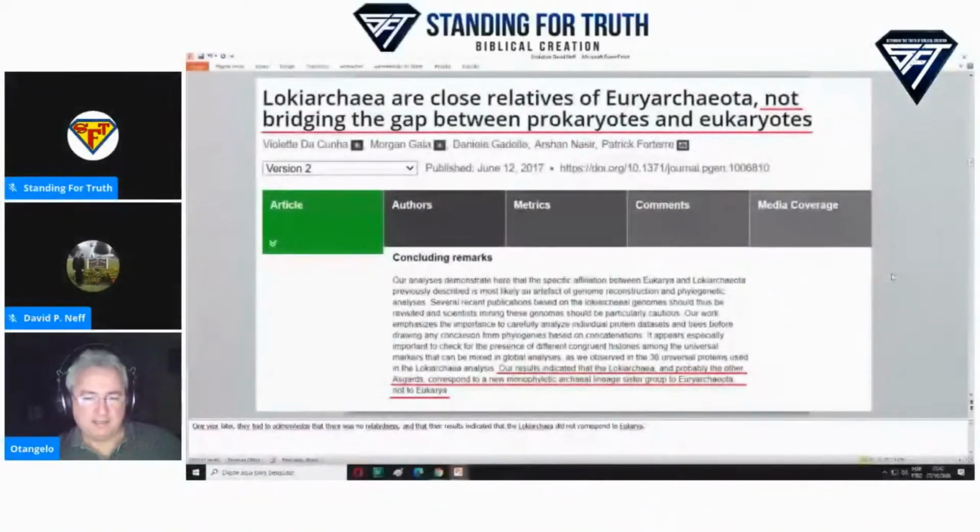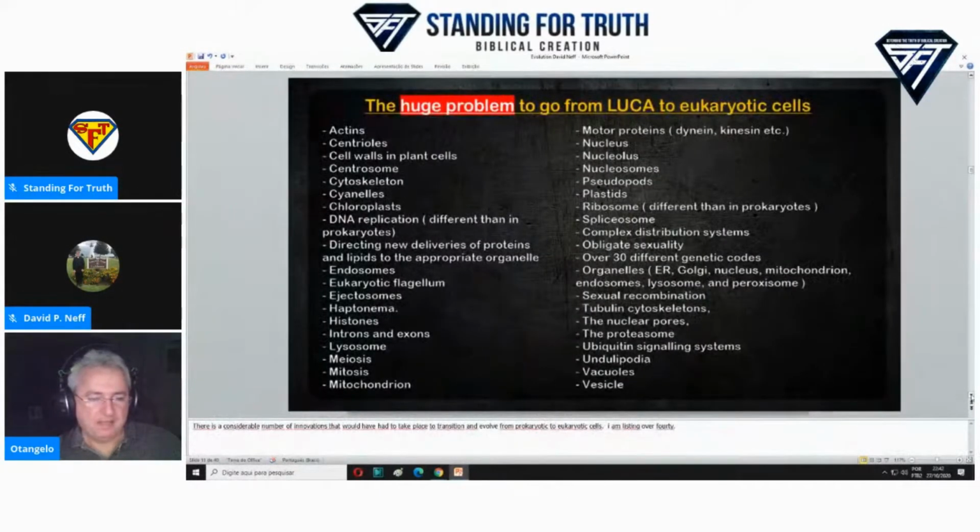Only 1 year later, they had to acknowledge that there was no relatedness and that the results indicated that Lokiarchaea did not correspond to Eukarya. There is a considerable number of innovations that would have had to take place to transition and evolve from prokaryotic to eukaryotic cells. I am listing over 40.